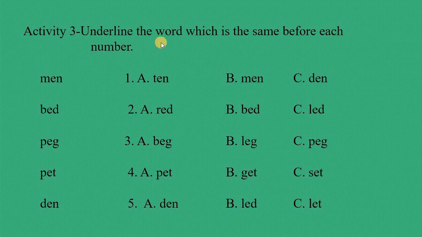So, underline the word which is the same as the one before its number. So, you have here man. You can call a student to go to the board and underline the word that is the same before each number. Okay, we have here man, ten, man, then. Bed, red, bed, lead. Peg, bag, leg, peg. Pet, pet, get, set. Then, lead, let. Okay.